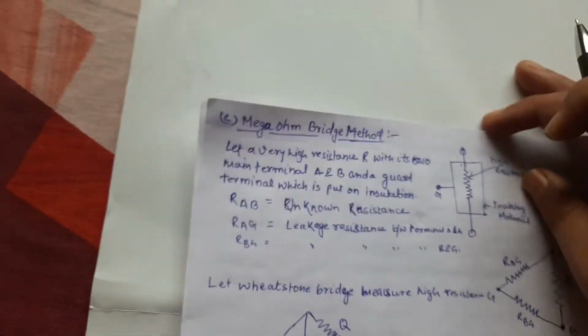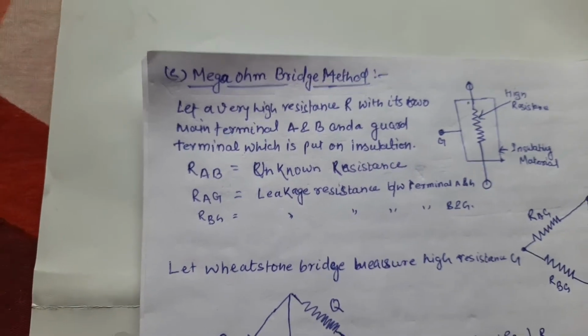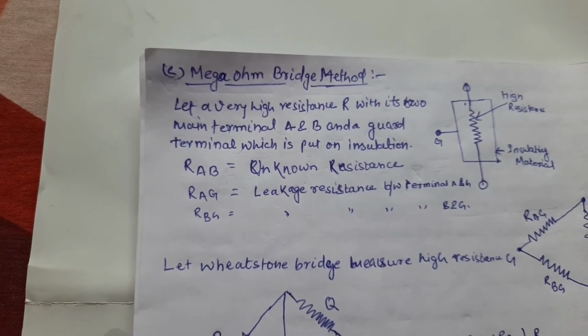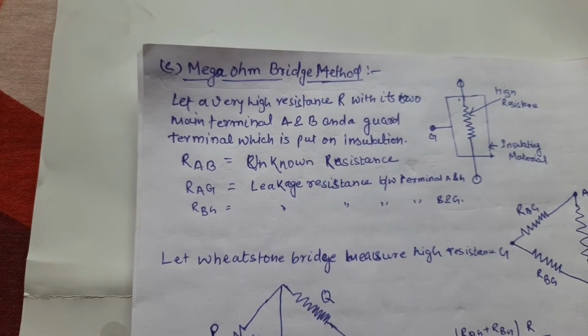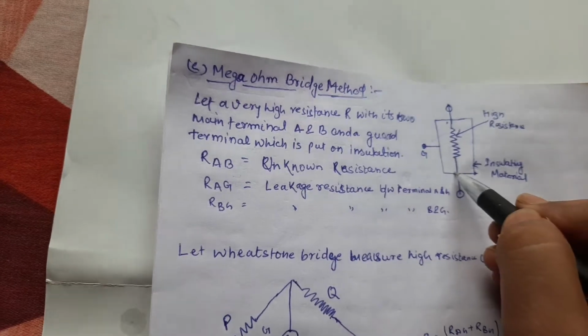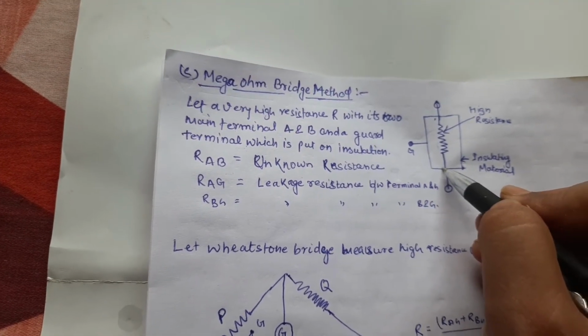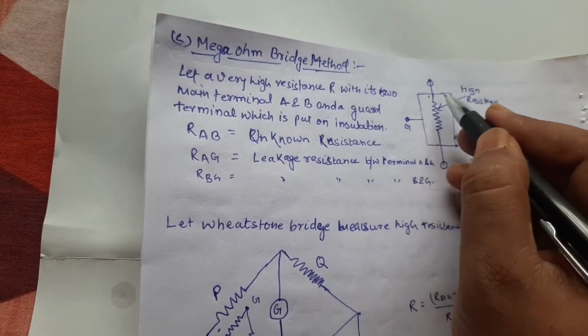using this formula. Third one is the mega ohm bridge method. The mega ohm bridge method is just a modification of the Wheatstone bridge, but there is a problem due to insulating resistance. Suppose this is the high resistance that you have to measure using the mega ohm bridge, and this portion is the insulating material.